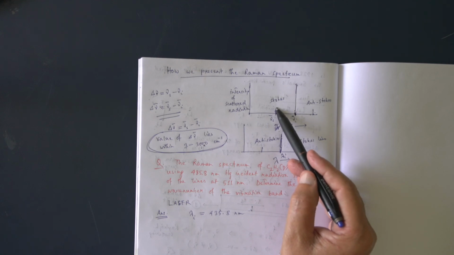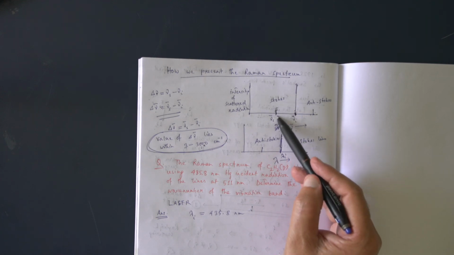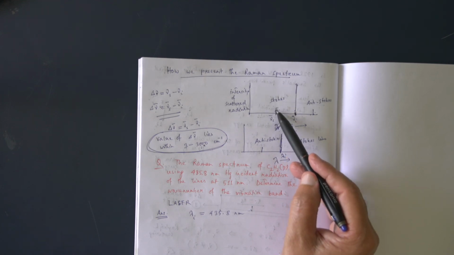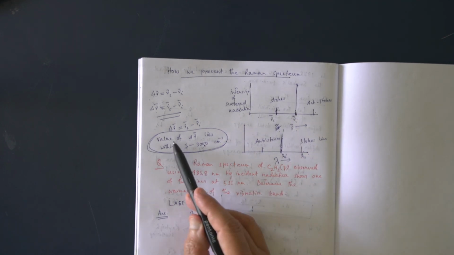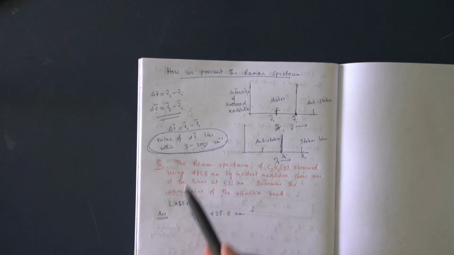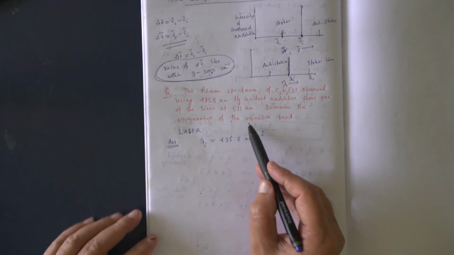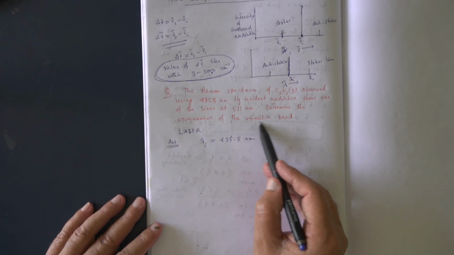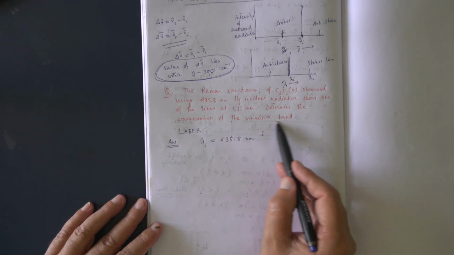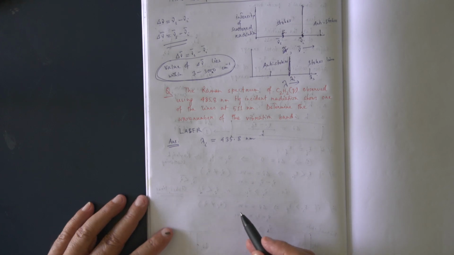So in Raman spectroscopy a rotational or vibrational transition will take place, because the value of del nu lies within this range. Therefore, in the problem it is given as a vibrational band. That means what will be the value in the vibrational spectrum.